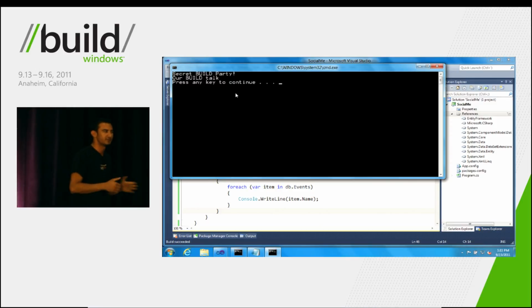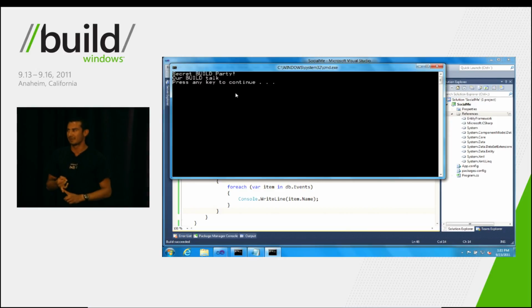But you may be wondering something. We didn't provide a connection string, and we didn't actually create a database either. So what's going on here?